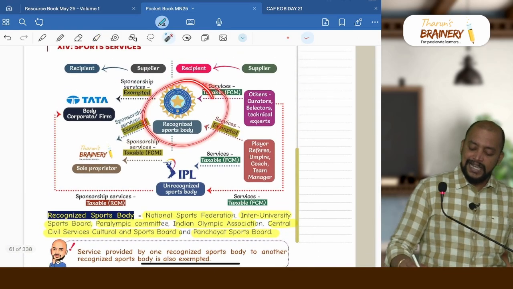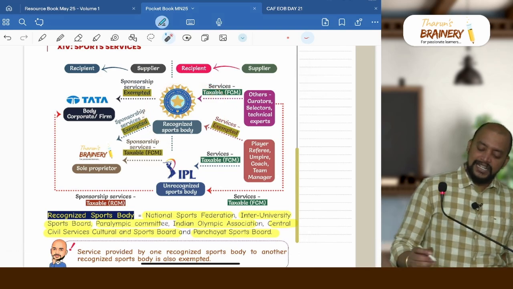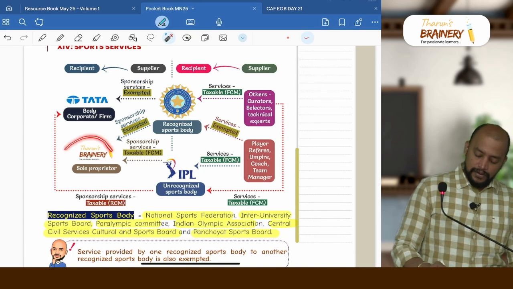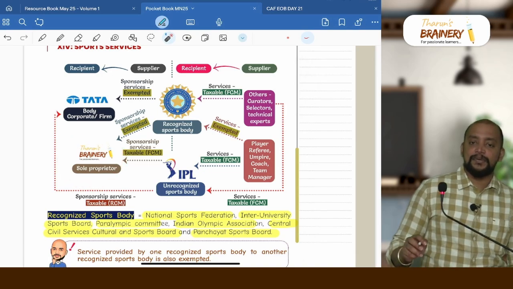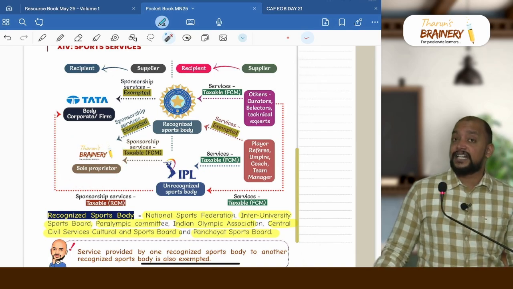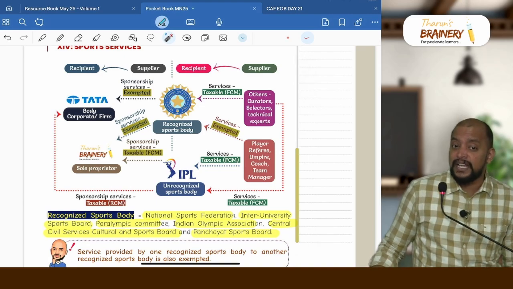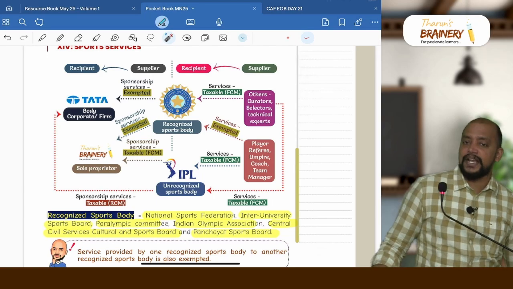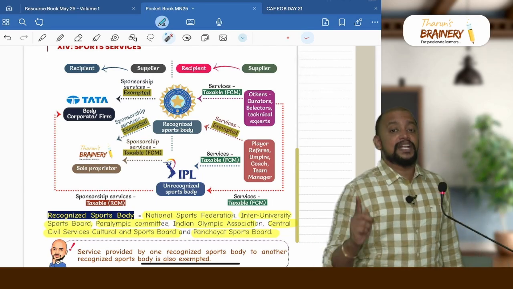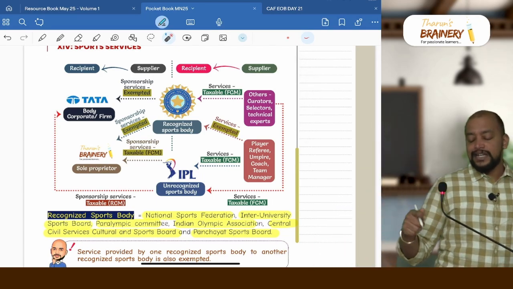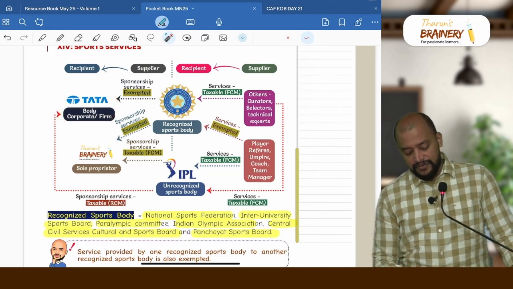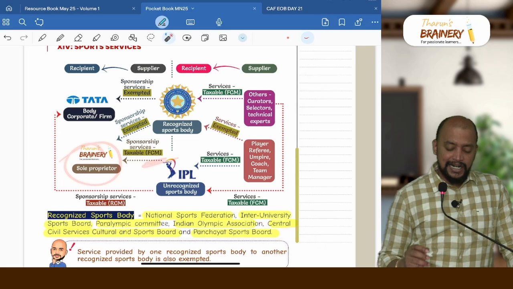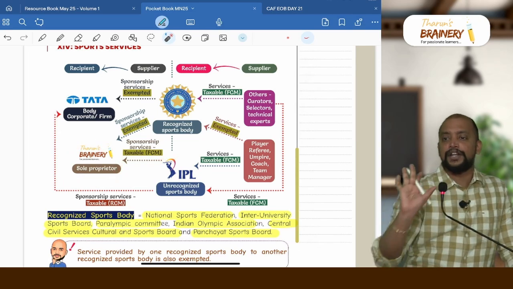For example, BCCI is a recognized sports body. If they are collecting sponsorship money from any person, Tata, body corporate or firm or sole proprietor, any amount collected by them will be exempted. Whereas if it is collected by other than recognized sports body, then it will be taxable. So recognized sports body entirely, any person, it will be exempted, but other than recognized sports body, taxable. But who will pay GST? If the recipient is body corporate or firm, it will be covered under RCM. If the recipient is sole proprietor, then it will be covered under FCM, but it will be taxable. That's what we need to remember now.